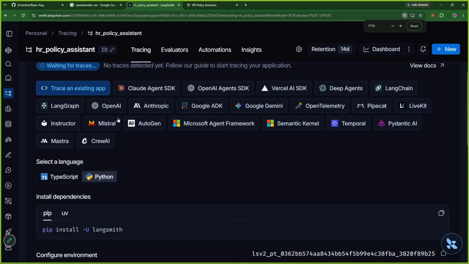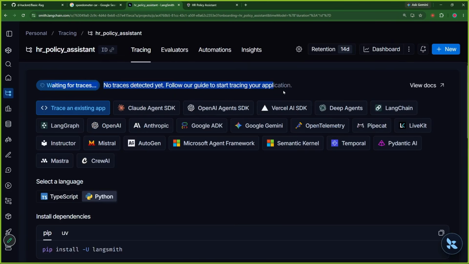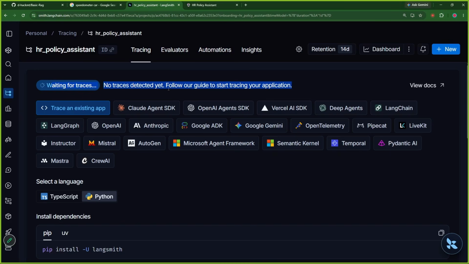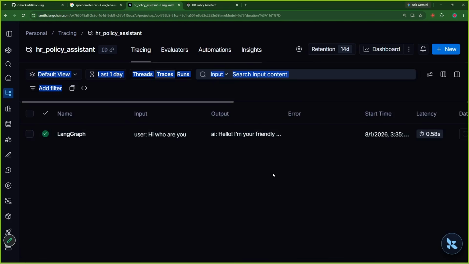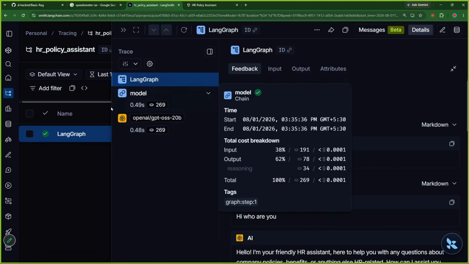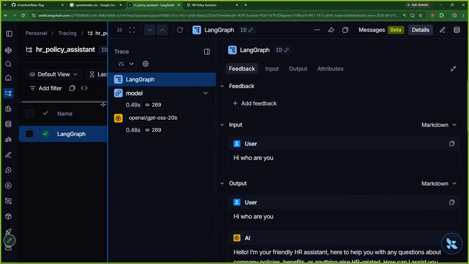See, currently this project is not started. It is waiting for traces. Okay. If I send hi, who are you? We would see some activity over here. Okay. Hopefully we should see some activity. See, we see an activity over here, right here. Hi, who are you? We were able to see the entire waterfall. Okay. As simple as that.